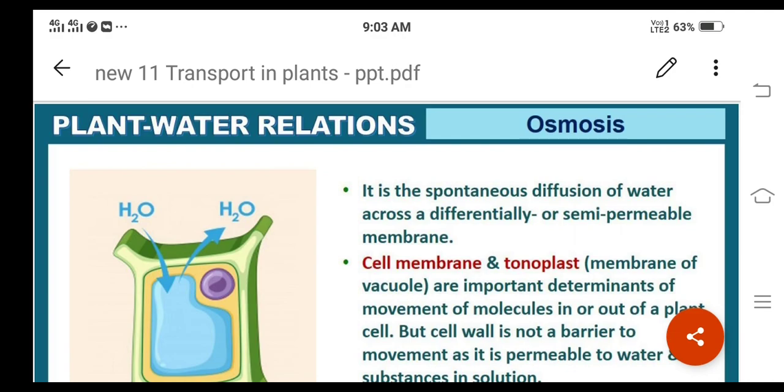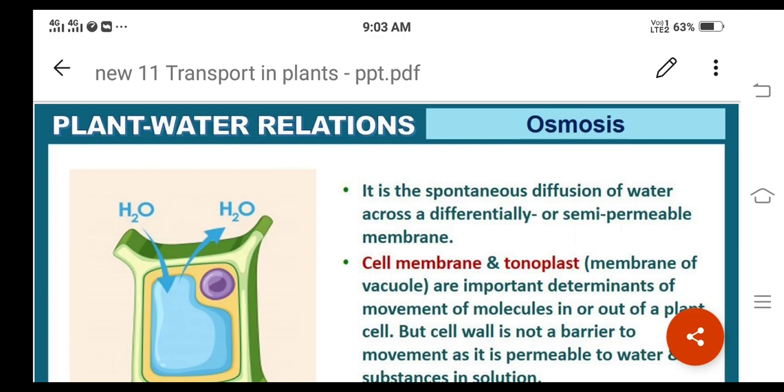The presence of these chemicals in the vacuolar sap contributes to the solute potential of the cell. In the water, different solutes will be dissolved, and it forms the solute potential or osmotic potential of the cell, right?